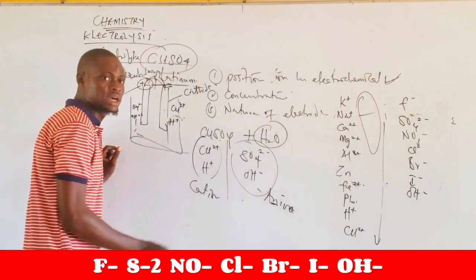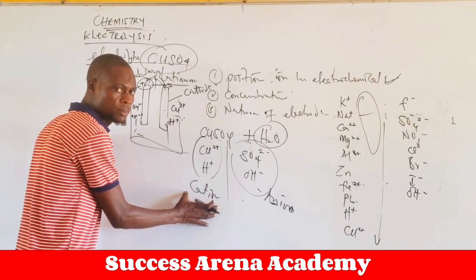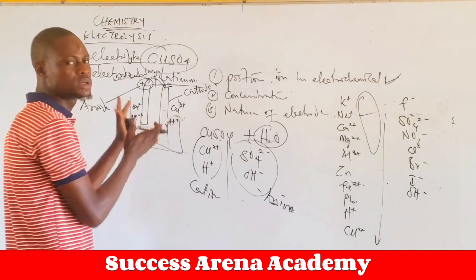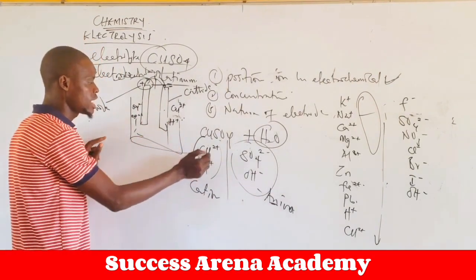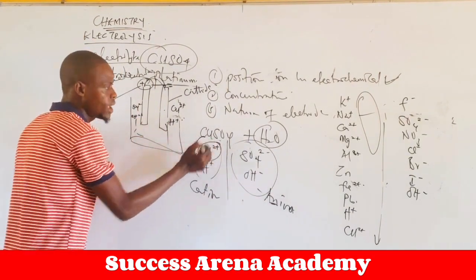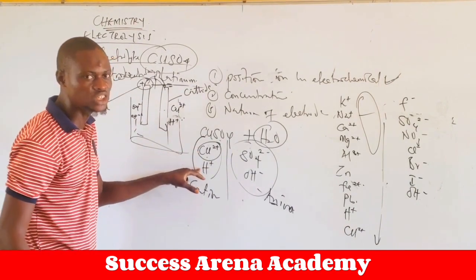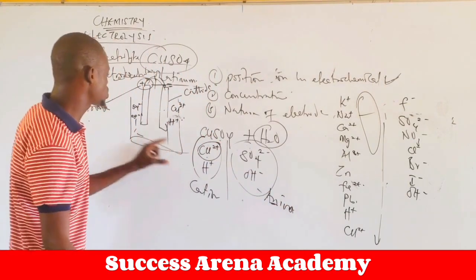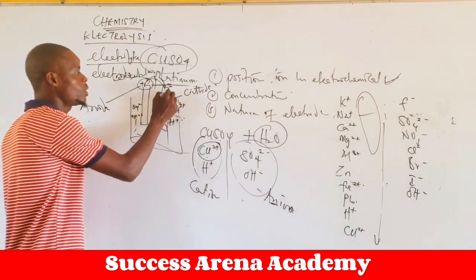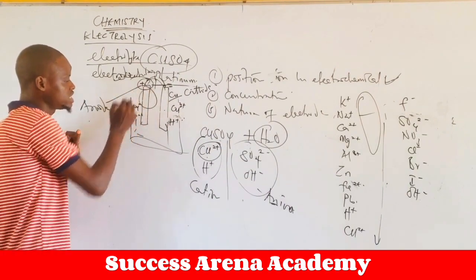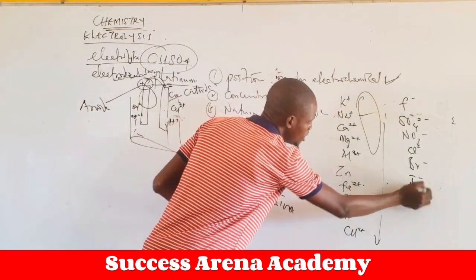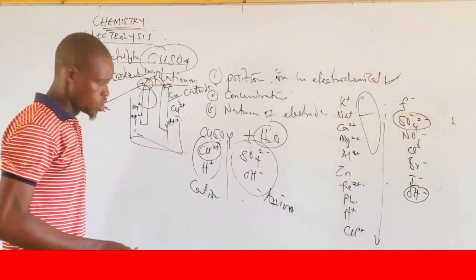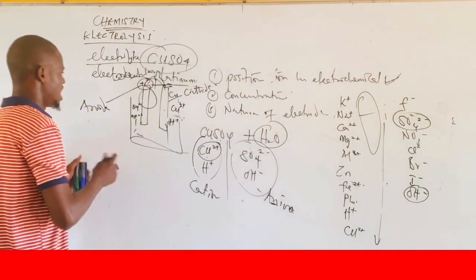Now, if you take a look at this, I said this one moves to the cathode compartment, and this will move to the anode compartment. Which of them will be discharged? In this place, copper tends to be discharged. Why? Because copper is lower than hydrogen in the electrochemical series. So copper will be discharged at the cathode. While at the anode, OH is lower than SO4 2 minus. So because of that, OH is going to be discharged at the anode.